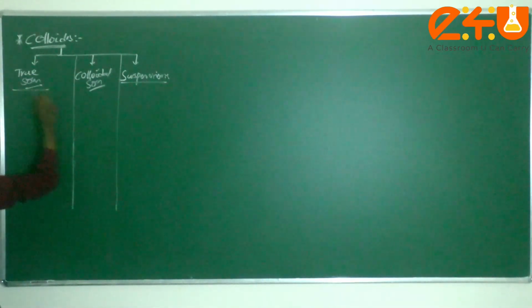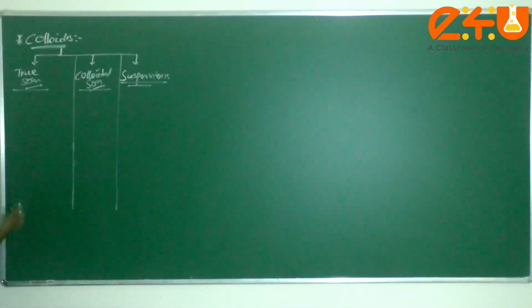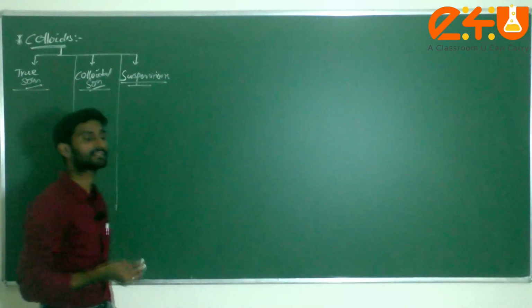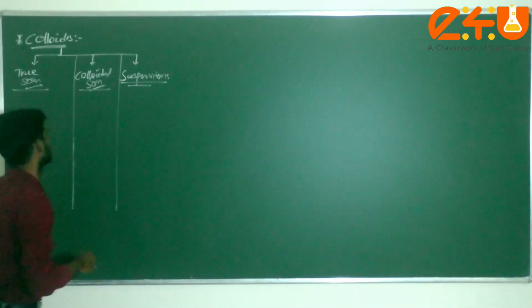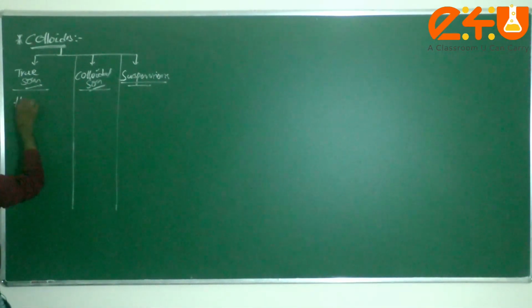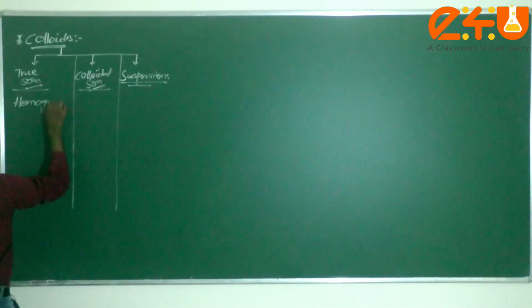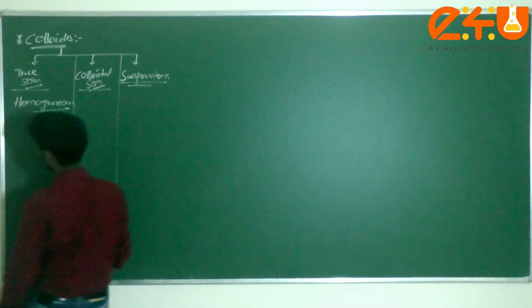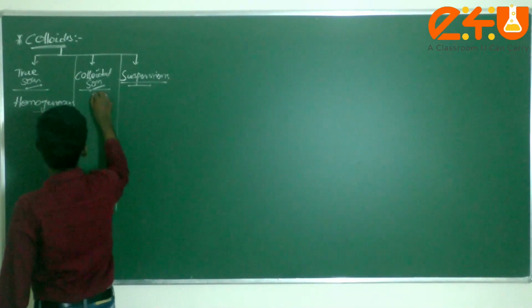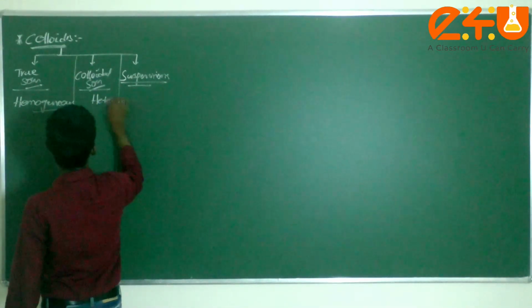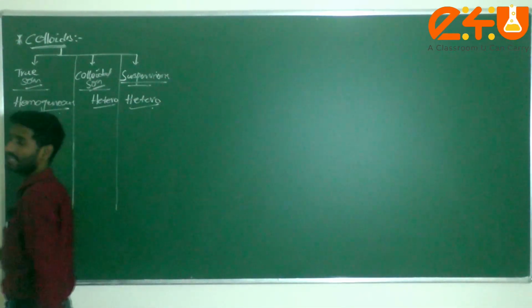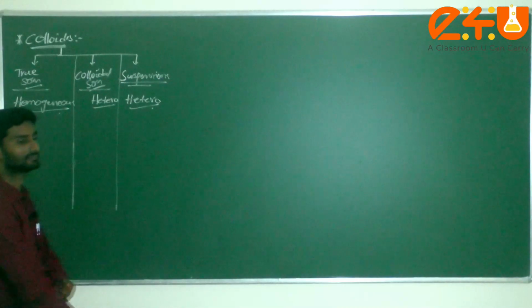First, what is a true solution? It is a homogeneous mixture, of homogeneous nature. Both colloidal solution and suspensions come under heterogeneous nature.